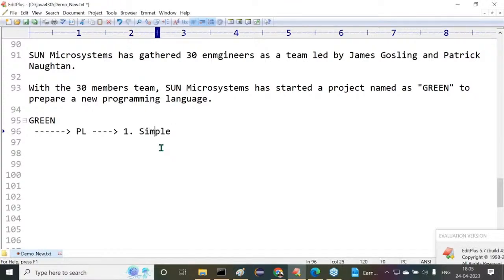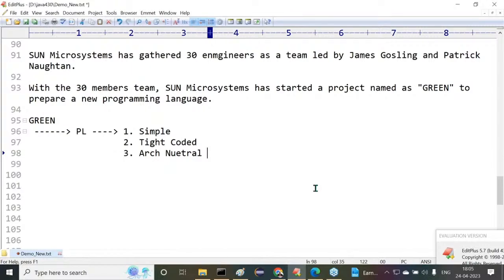The second one is a tight coded programming language. And the third one, they want to see an architectural neutral programming language. These three features they want to see in their new programming language.